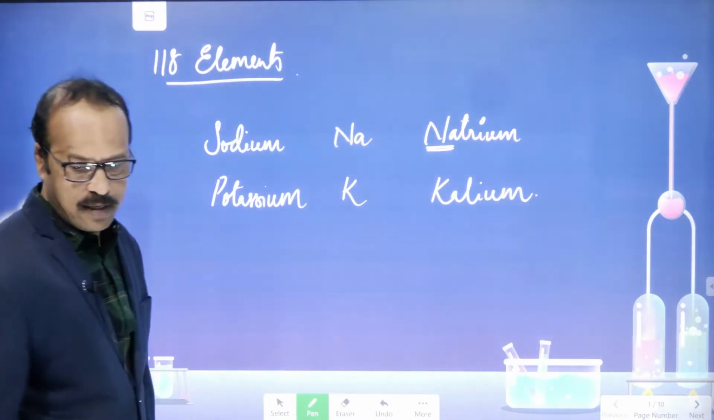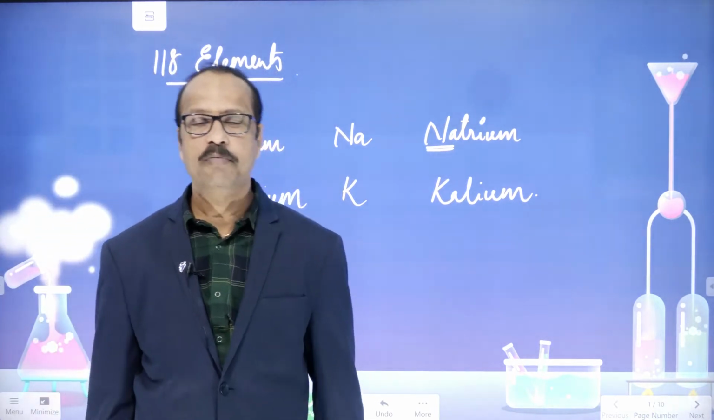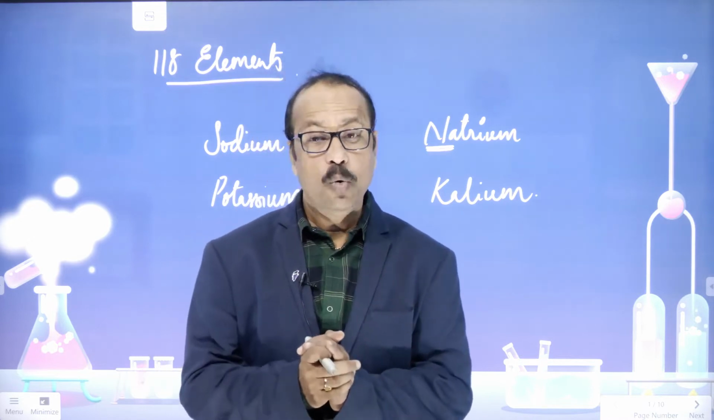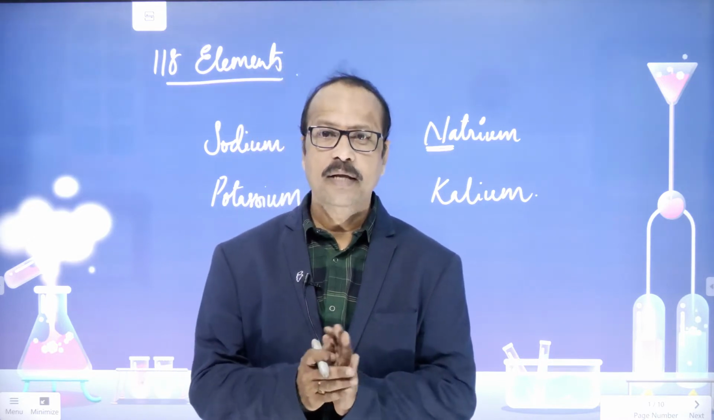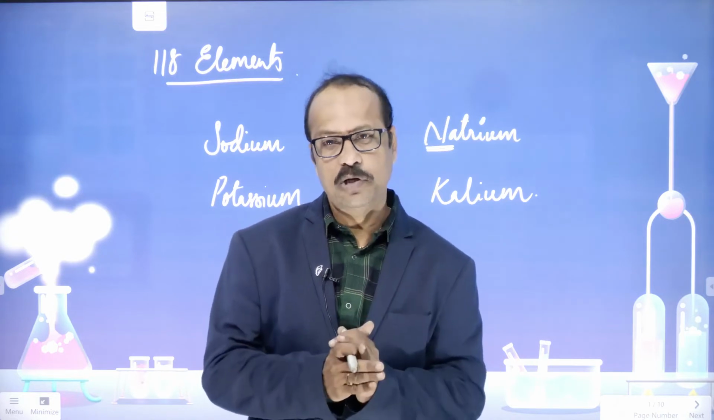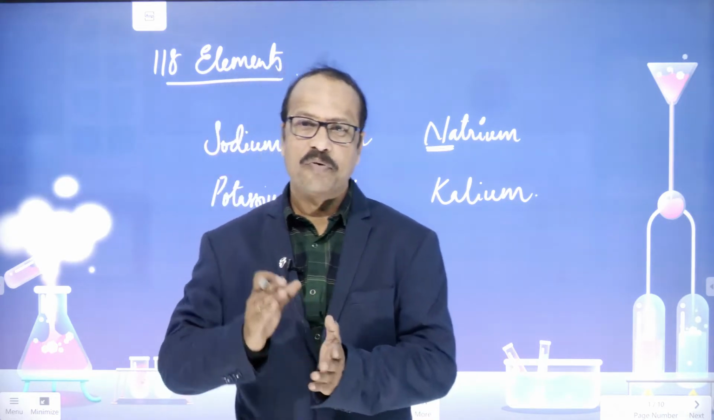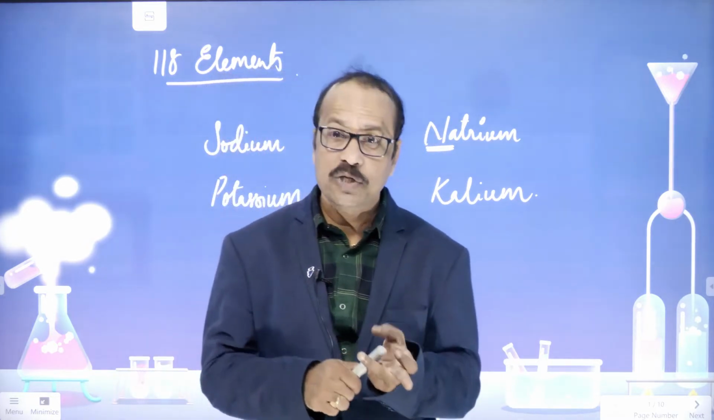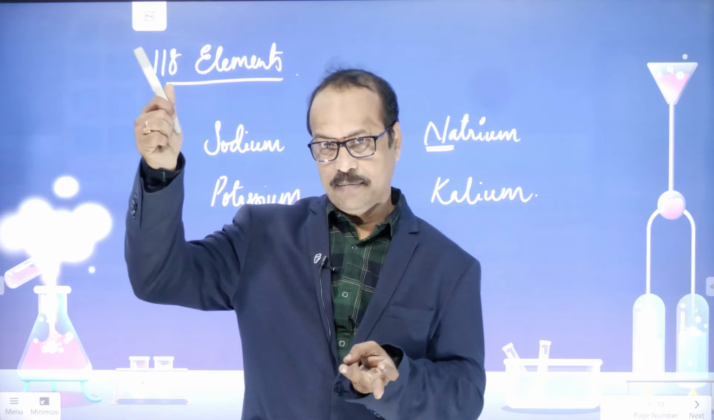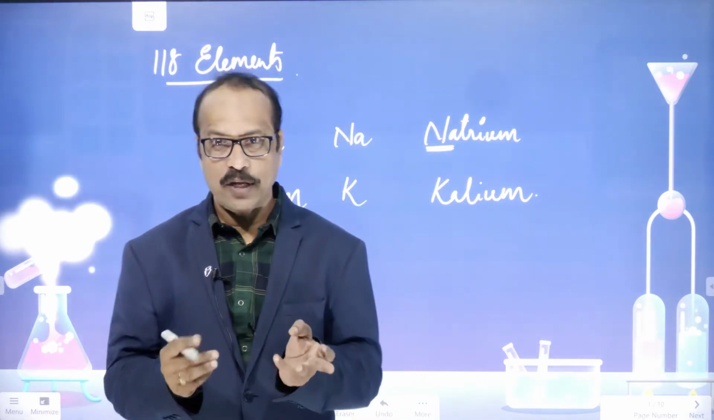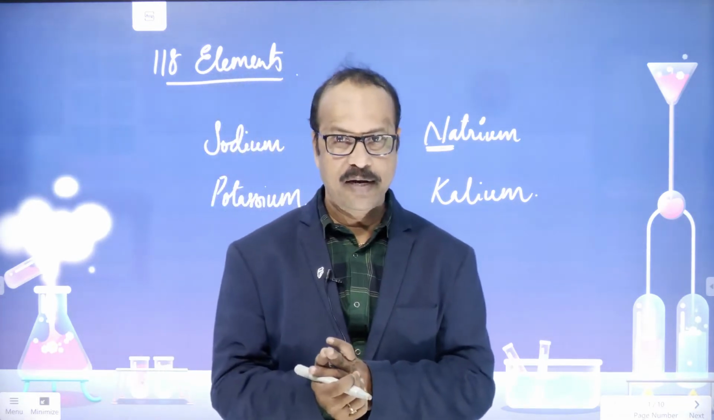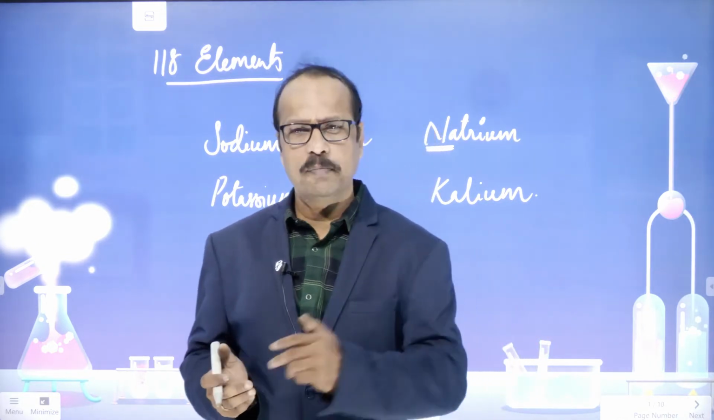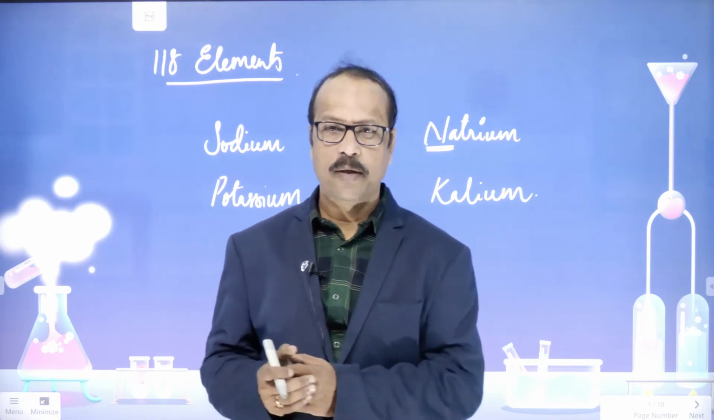So like this, the names and symbols of the elements are given based on their Latin names, right? Only Latin names? No. The names of the elements are also given based on different strategies. As you know, some element names are given based on the planets. Like Mercury, this is a planet, right? Plutonium, of course, now it is not a planet, but previously it was considered a planet.